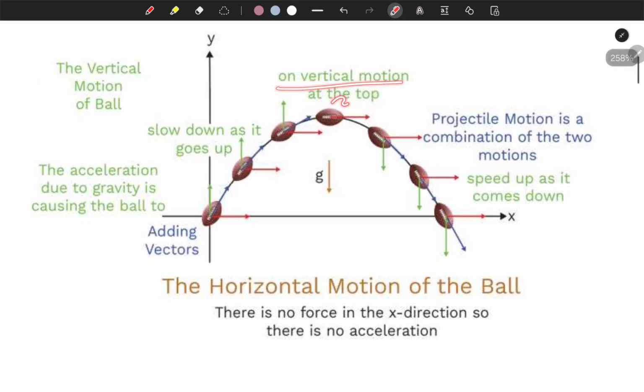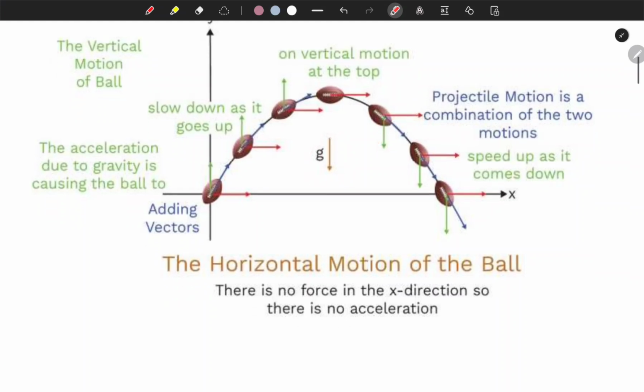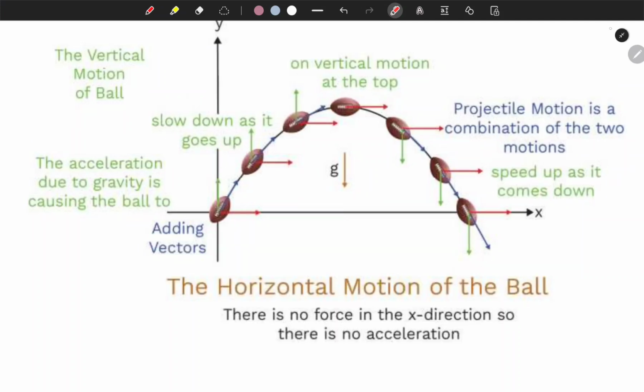So on vertical motion at the top, projectile motion is a combination of two motions actually, this one and this one, right? And here is your g acting downwards, and here it is written that it slows down as it goes up. Okay, okay guys,